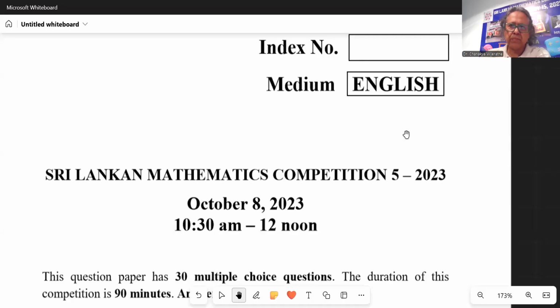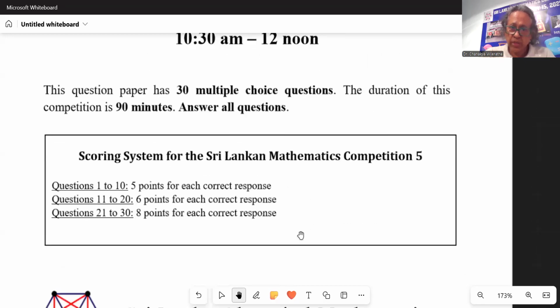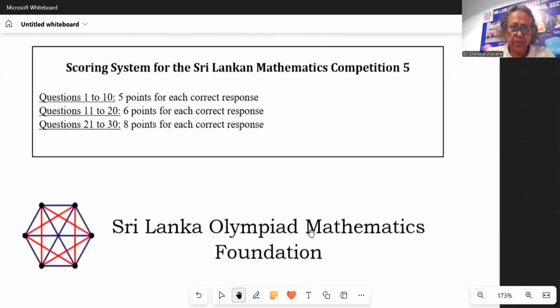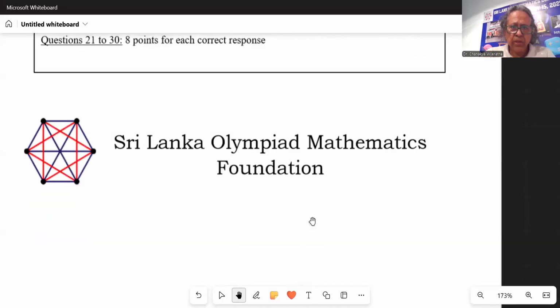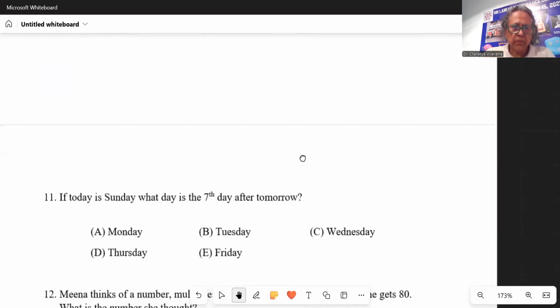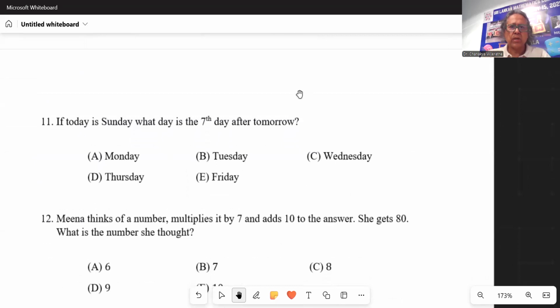Okay, now let's go to the questions. All right, hope you can see my screen. So this is a cover page. I think now you are familiar with the cover page, which actually gives you the point, the scoring system, right? Now here we have the first question. So we need to figure out, hold on, let me get my pen active.